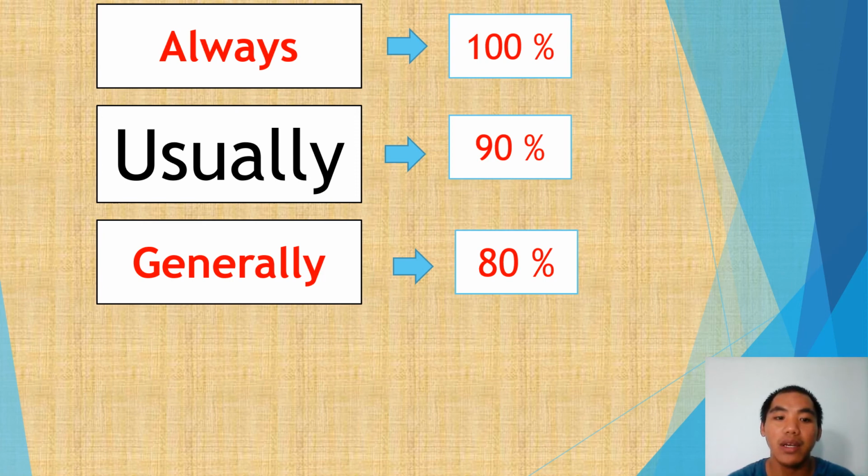And if you say generally, that verb happens only 80%. So that's the difference between always, usually, and generally. Generally has a lesser percentage. So that's all about our review and our new lesson for today.